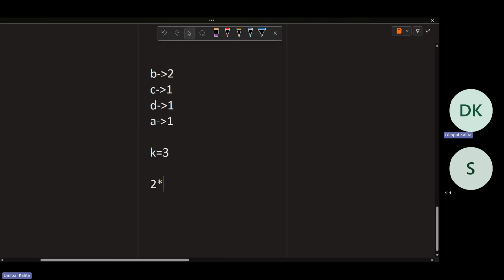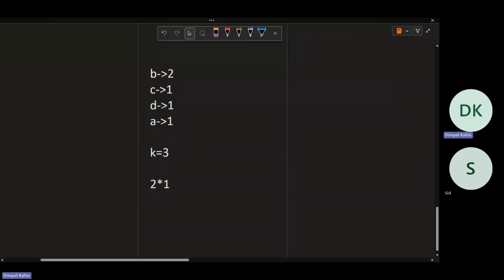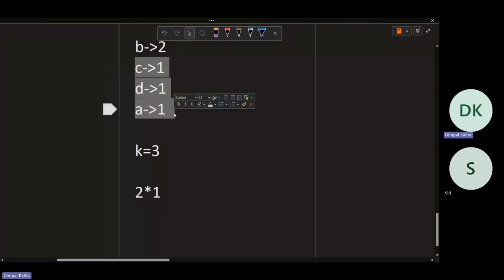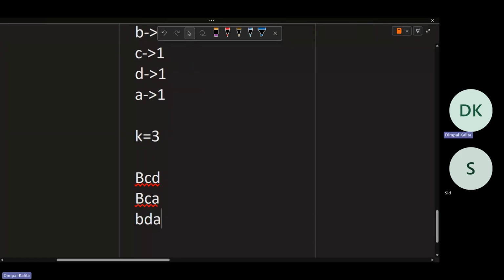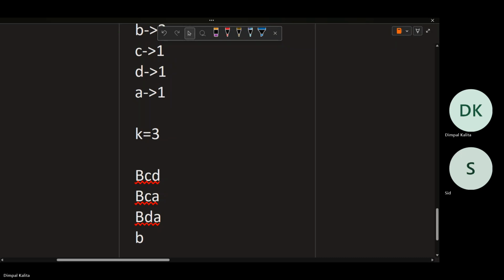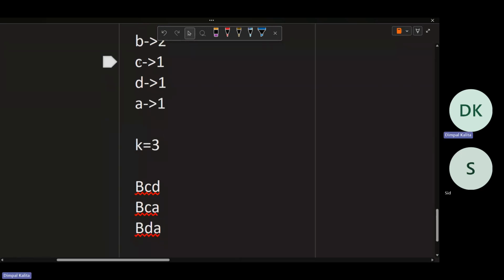The answer will be multiplied by 2 because I can take this B or this B. Then I can choose any two from these three characters. I can choose CD, so BCD, or BCA, or BDA. I can choose any two, so there will be different pairs.